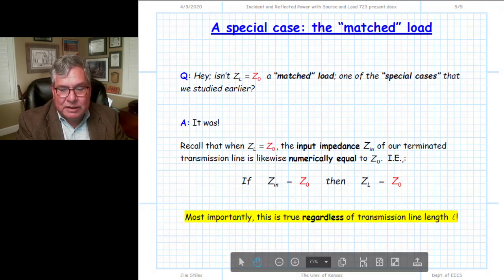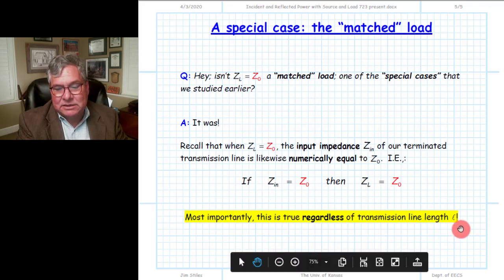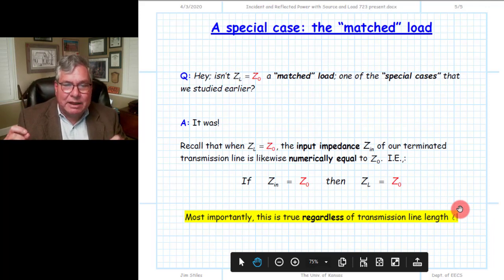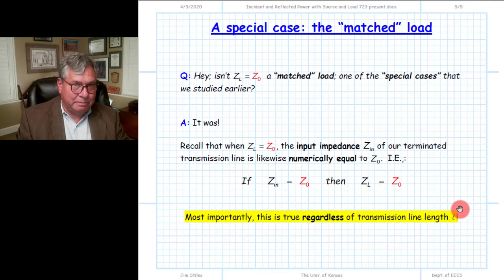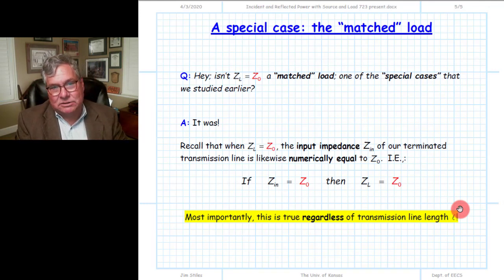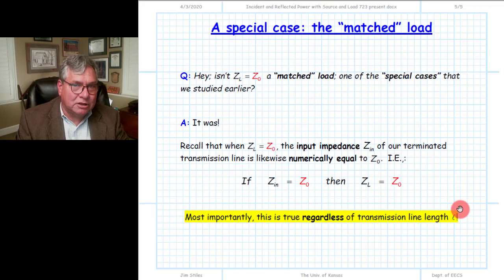And the most important thing, and I want to emphasize this, is true regardless of transmission line length. Again, if we have a matched load, it means the reflected power is equal to zero, and the input impedance is numerically equal to the characteristic impedance Z0, and that's true regardless of the length of the transmission line. Those two facts, and those two facts alone, are the only things we can conclude when we have a, quote, matched load.